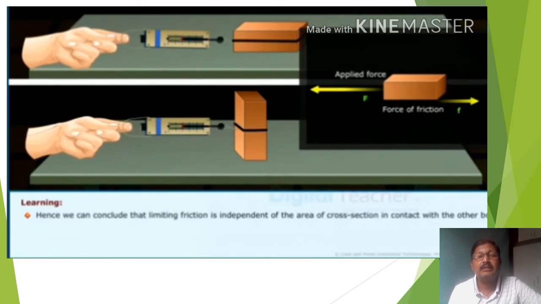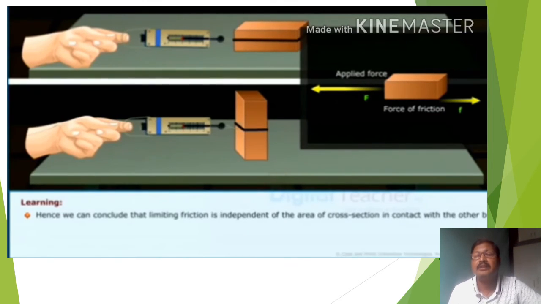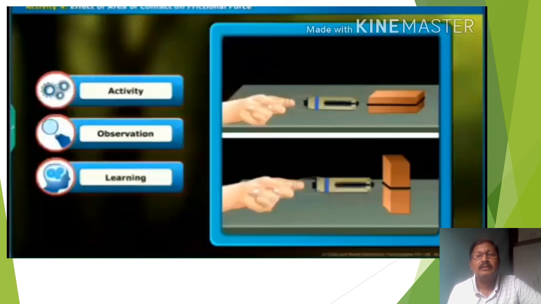Hence, we can conclude that the limiting friction is independent of the area of cross section in contact with the other brick. This is the experiment.